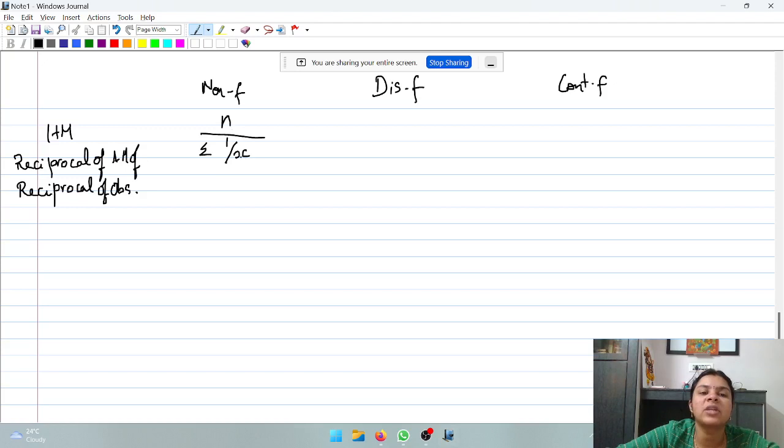So, take the reciprocal of the given values, total the reciprocals and then apply the formula. When it comes to discrete, it is sigma f divided by sigma f into 1 by x, which can be written as sigma f divided by sigma f by x.